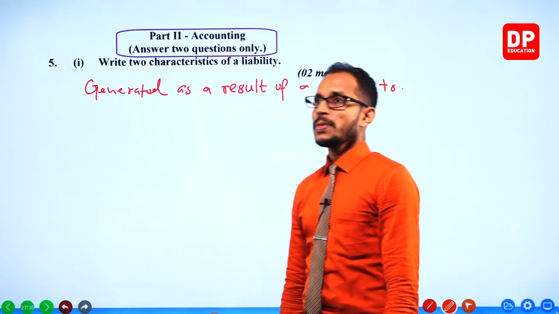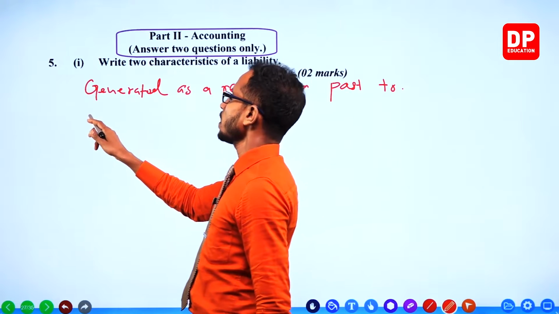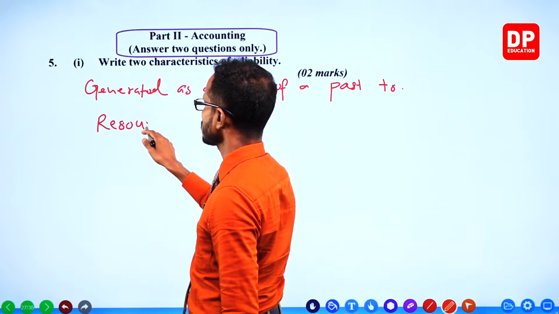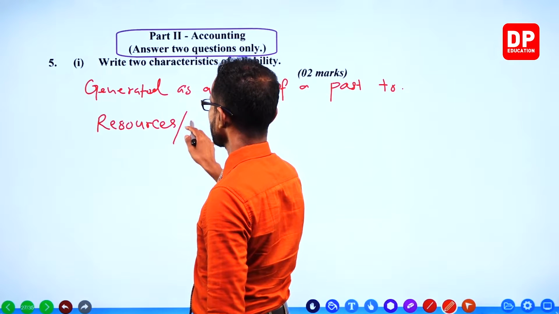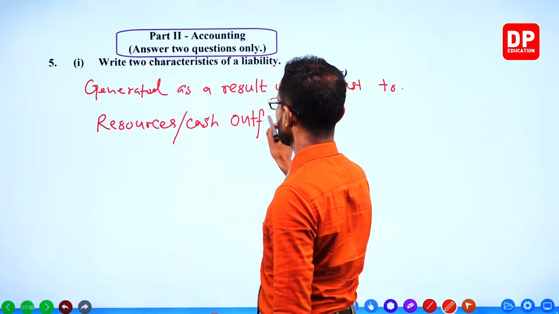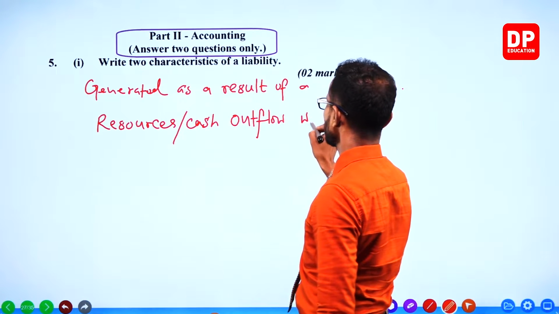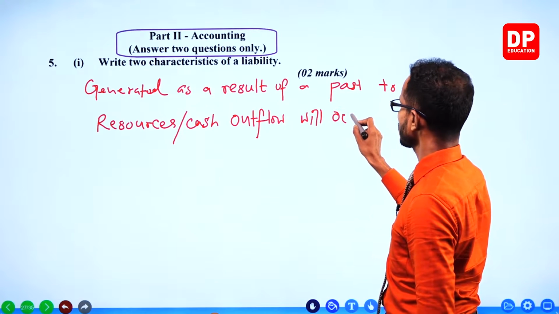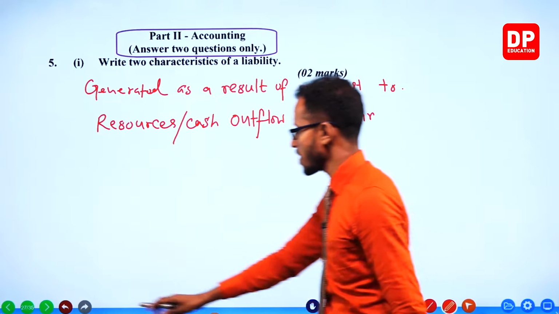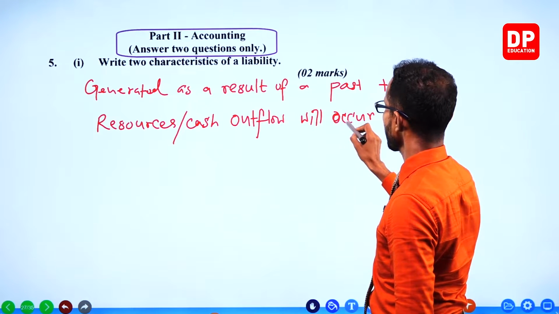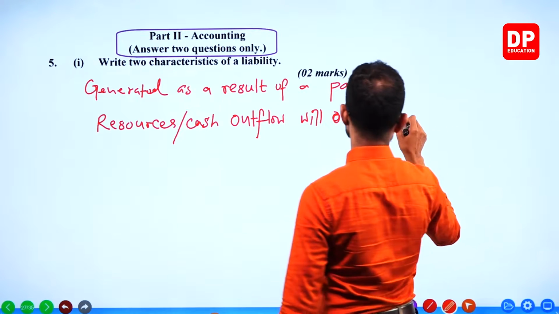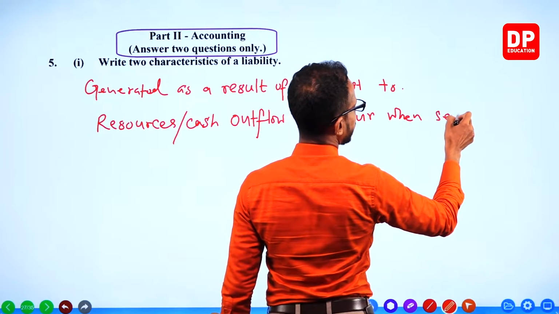Past. Okay. Next, we can write resources or cash outflow will occur when settling the liabilities.